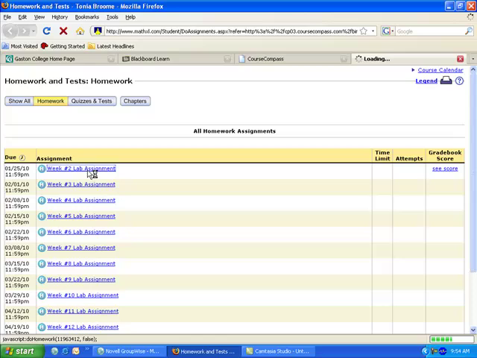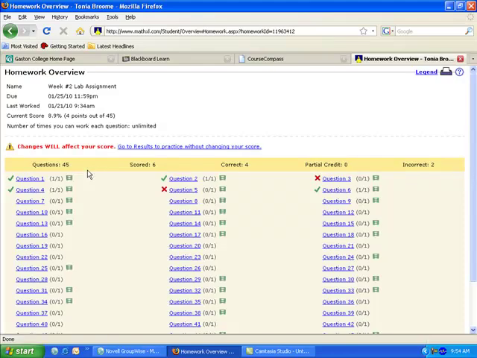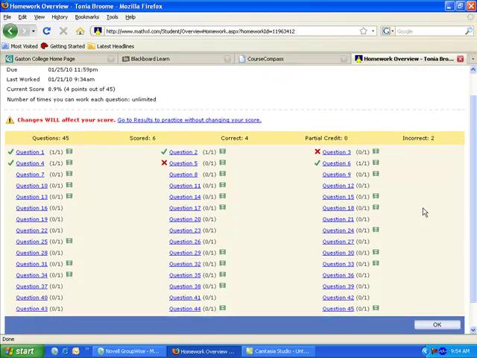If I go into the assignment, you'll see check marks on the problems that I have completed and an X on the problem that I may have missed. You can work on your lab assignment as often and as many times as you like up until the due date. Notice I did some problems, I left, and I'm coming back. You do not have to complete these in one sitting, unlike the test. The test must be completed in one sitting.